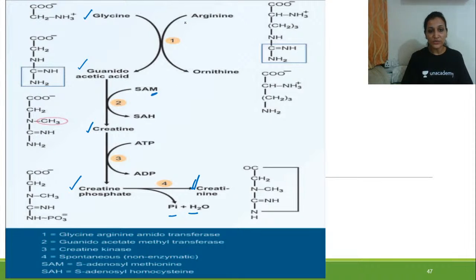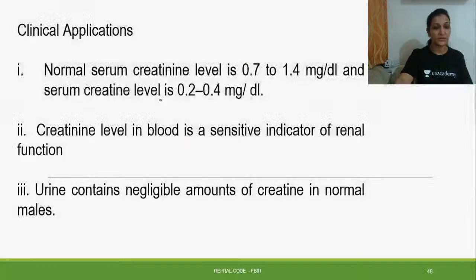And here, as you can see, this is a kind of coupled reaction. In this coupled reaction, arginine is getting converted into ornithine. So instead of mentioning ornithine, we can just write that glycine will react with arginine and it will lead to formation of creatine, then creatine phosphate, and then creatinine. So this is a SAM dependent process because of the methyl group. This is how the formation of creatinine occurs.